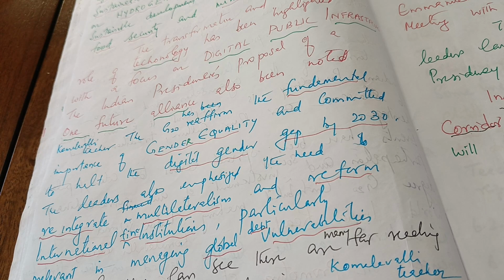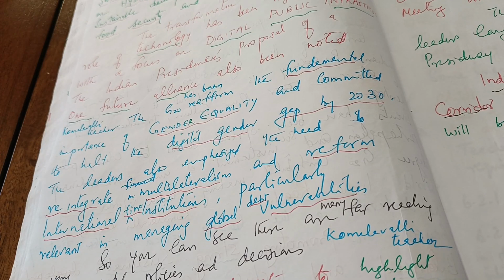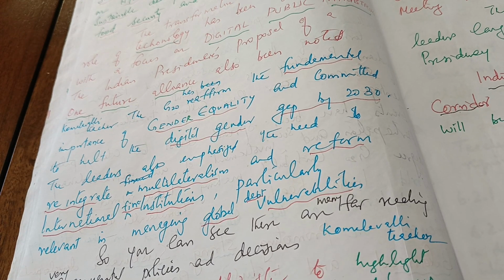And the leaders also emphasized the need to reintegrate multilateralism. We have to reintegrate multilateralism and reform international and financial institutions, particularly relevant in managing global debt vulnerabilities. Where global debt vulnerabilities are there, the nations together should solve it.